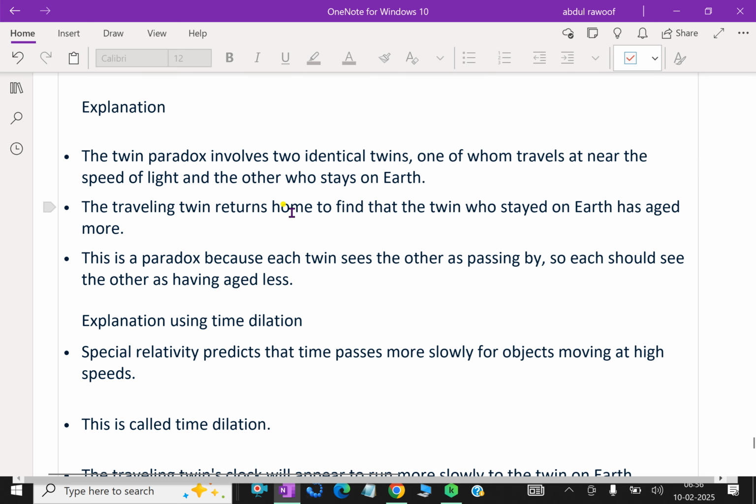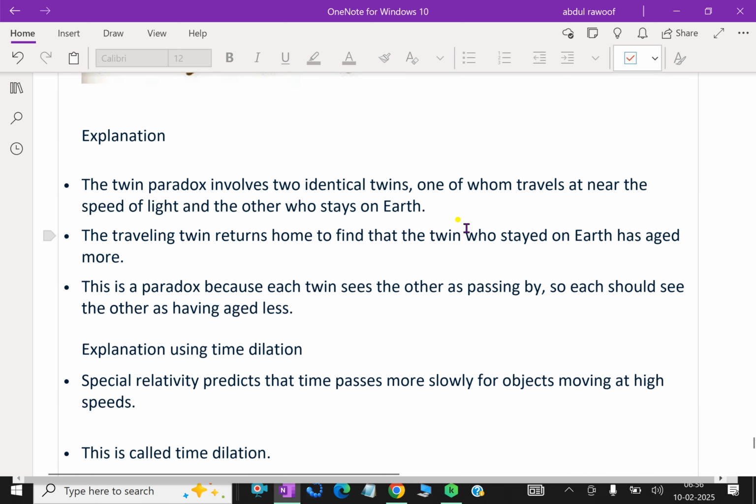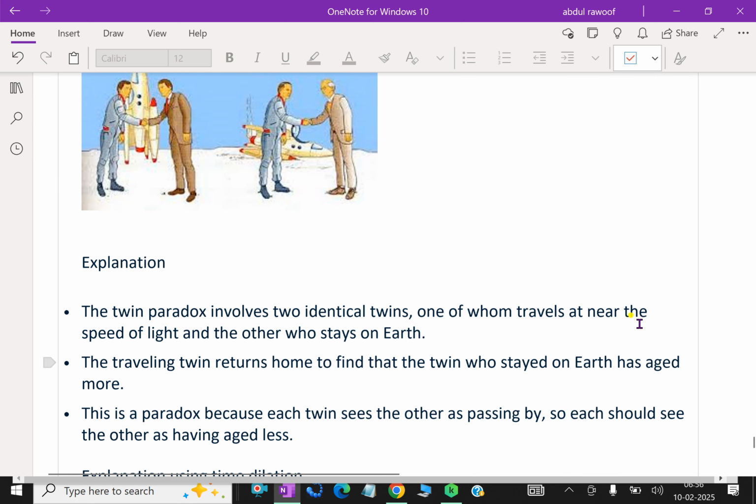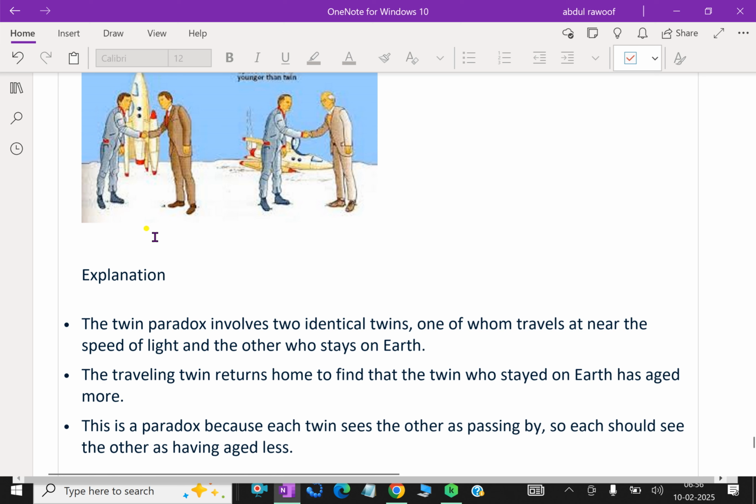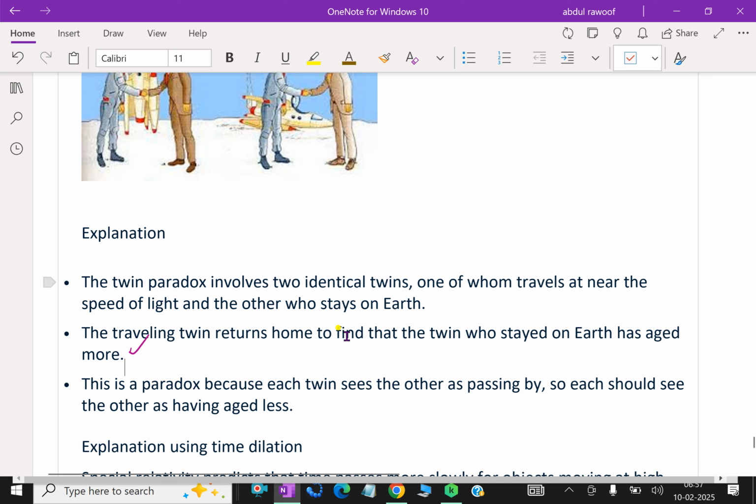The twin paradox involves two identical twins, one of whom travels at near the speed of light and the other who stays on Earth. The traveling twin returns home to find that the twin who stayed on Earth has aged more. This is a paradox because each twin sees the other as moving, so each should see the other as having aged less.